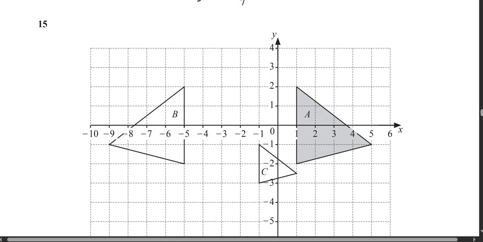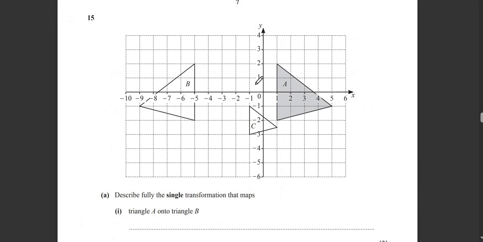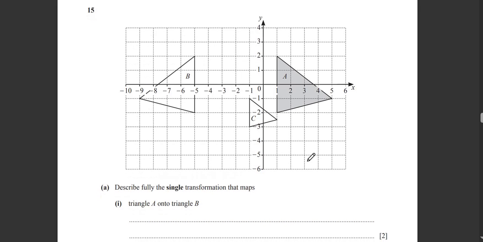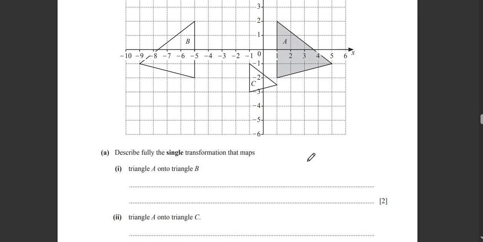Anyways, I hate this question, the transformation. Oh, but we will do it just for you guys. It says describe the single transformation that maps triangle A onto B. Since this is 2 marks, you guys need to mention 2 things.